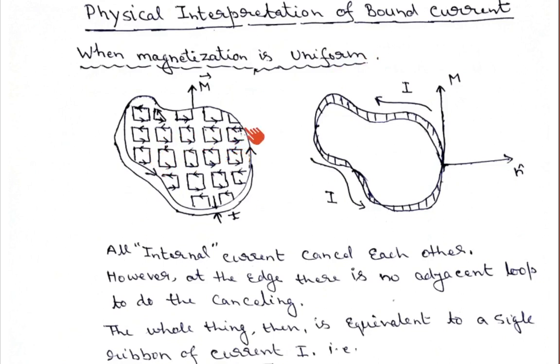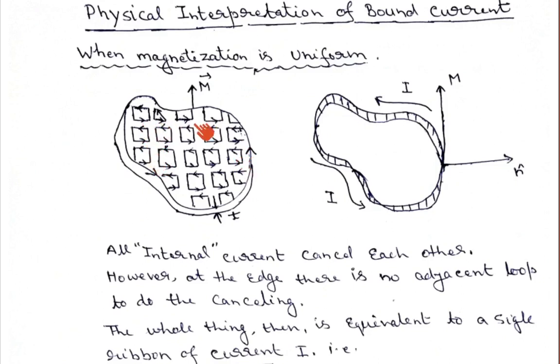So this current and this current are equal in magnitude but opposite in direction, and similarly for all the other currents. So if magnetization is uniform, the internal currents cancel out each other.